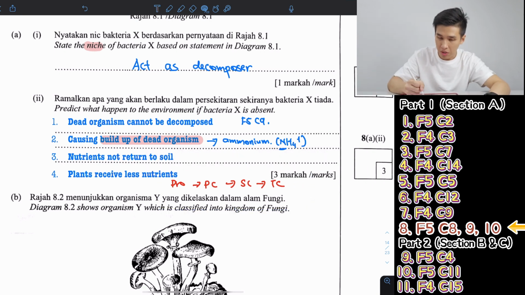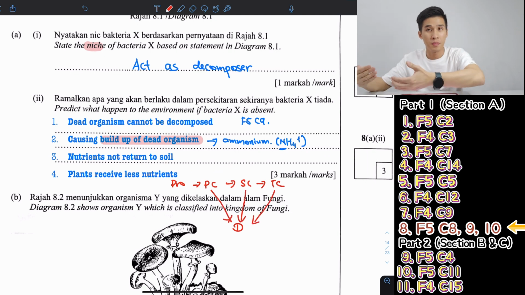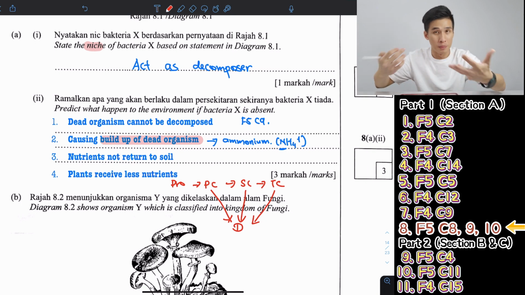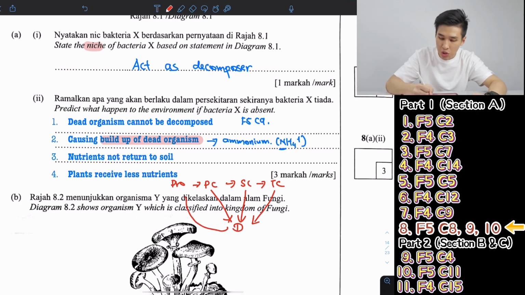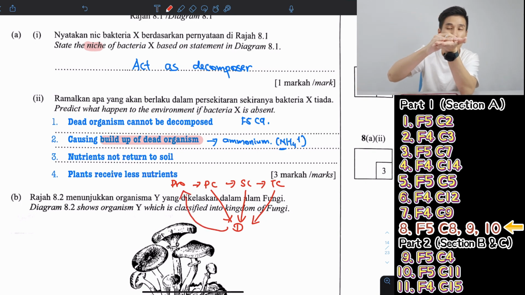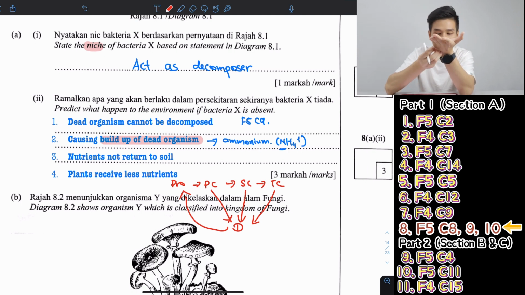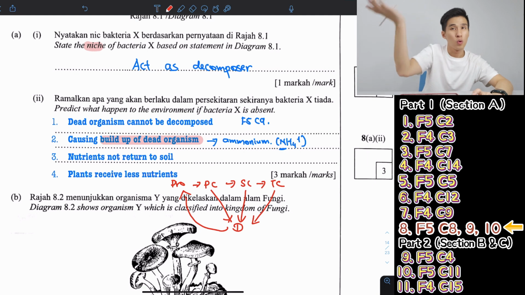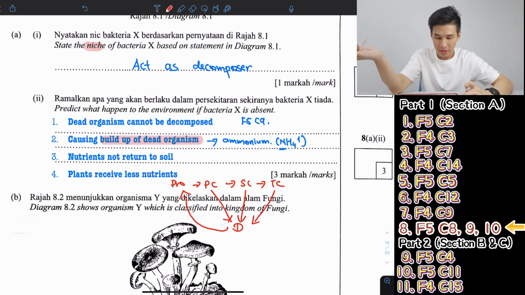So the decomposer will balance this whole thing. Whenever something dies, the decomposer will decompose them into ammonium and then return it to the soil, because dead things die on the soil, so it will be absorbed by the soil, and then it will be nutrients for plants to grow. And then this cycle goes back to where it begins, so back to the plants.